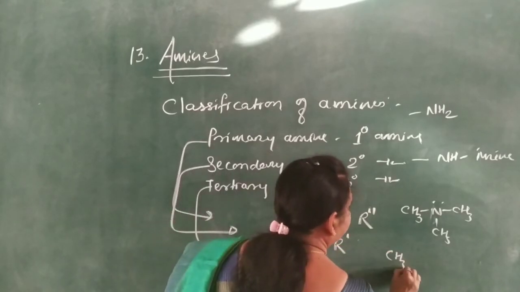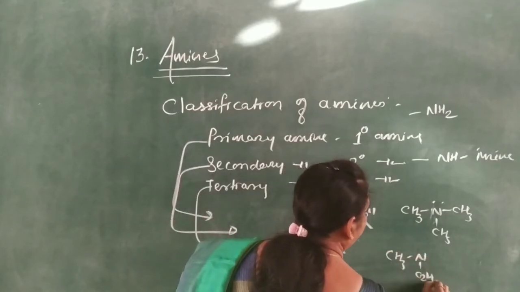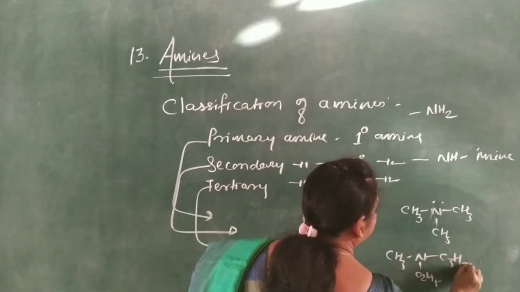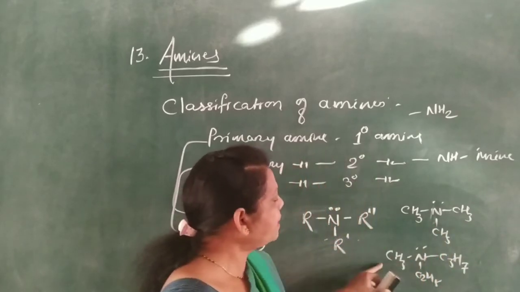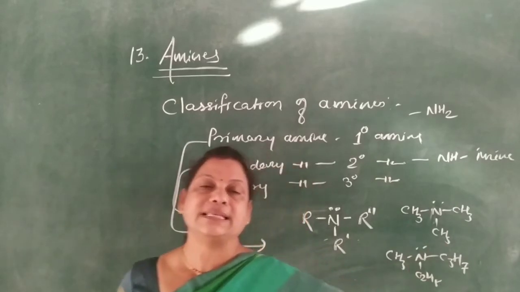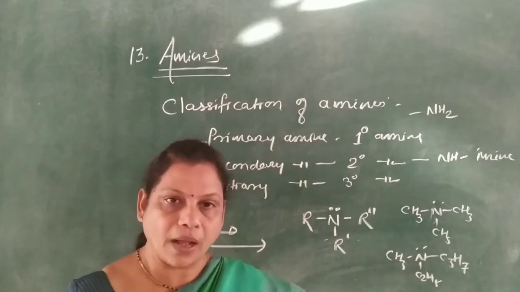Then CH3 and C2H5 and this is C3H7. Ethyl methyl propylamine. It is an example of tertiary amine.